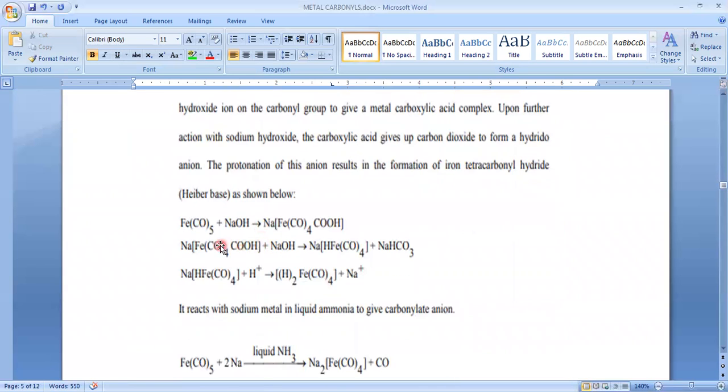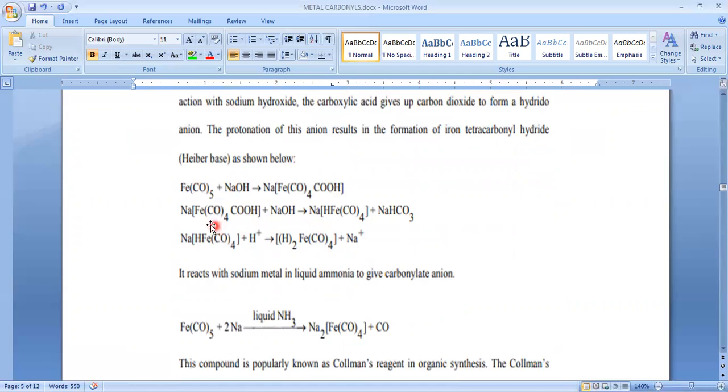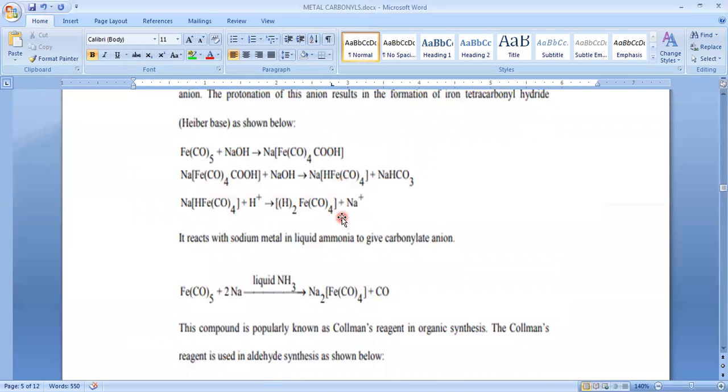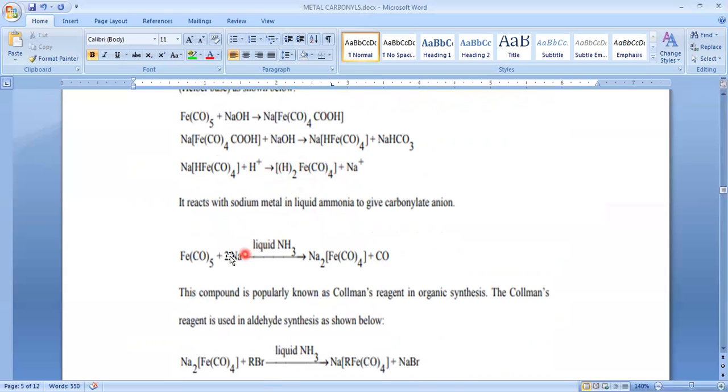And next, other reactions. When this is treated with sodium hydroxide, we get this type of complex compound. It is a continuation reaction: in the first step it forms this compound, and in the second it is converted into the sodium salt of hydrocarbonyl. Further, whenever it is treated with acid, we can get the hydrocarbonyl. And the next one is iron pentacarbonyl treated with sodium in liquid ammonia.